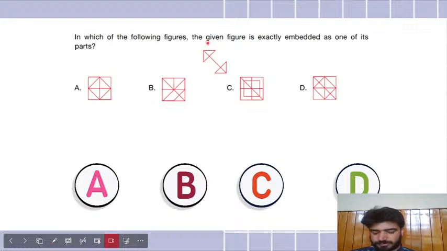Come on, you guys, this one should be easy. We did this one last week also. In which figure does it exactly fit? Option with your name.